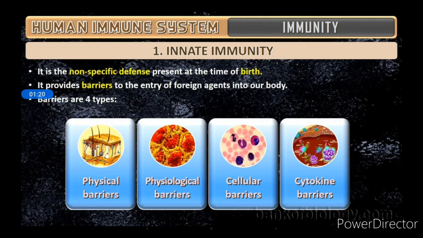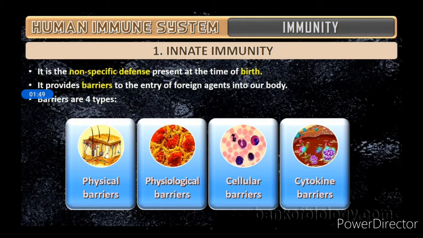So what is innate immunity? It is the non-specific defense present at the time of birth. That is, already by birth itself the immunity is there in the body. It provides barriers to the entry of foreign agents to the body. That means it will prevent the entry of foreign microorganisms or agents to the body. So barriers are of four types that we must know.